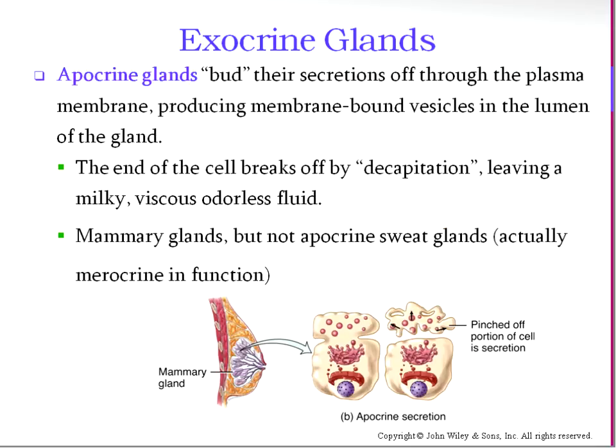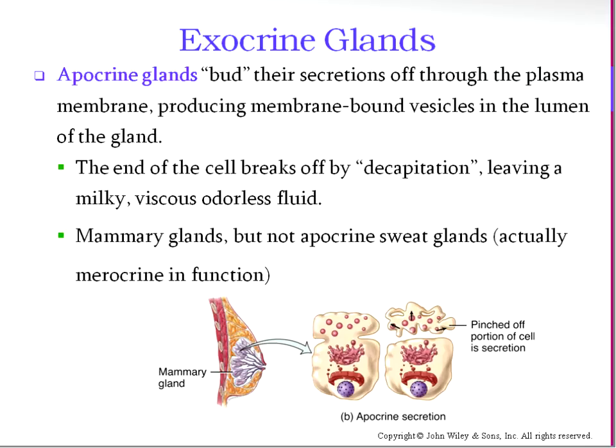A second functional categorization of glands is apocrine glands. So what they do is they bud their secretions off through the plasma membrane, producing basically like a vesicle surrounded by cell membrane.